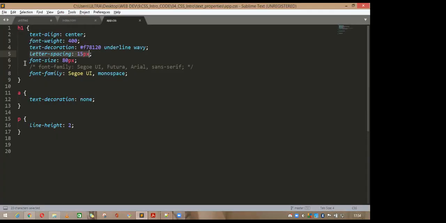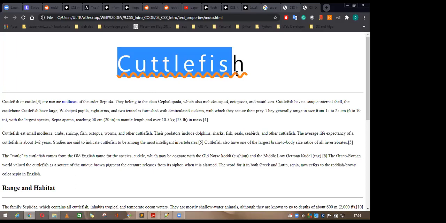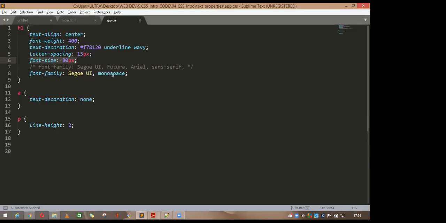And what font size do you want? By default, it is something like 25 pixels, I don't know, but you can make the size different. You can make it bigger or smaller, and you can add the font family also. The anchor tag you can decorate, and the paragraph tag also can be changed by using simple CSS properties.